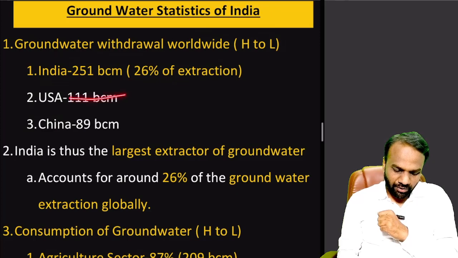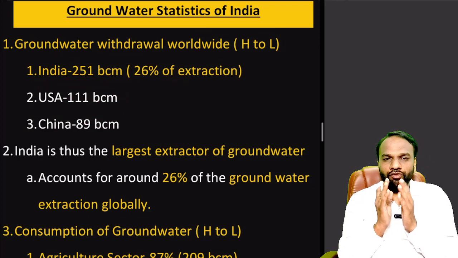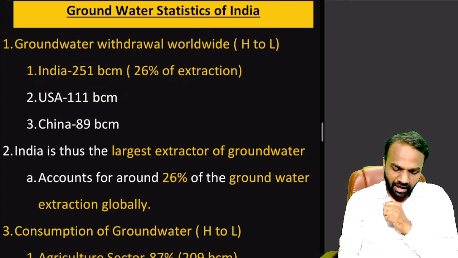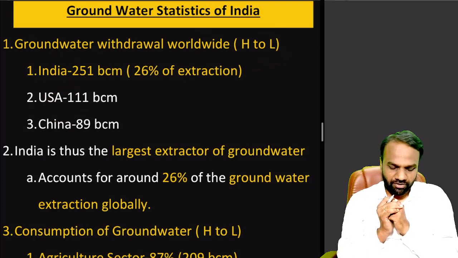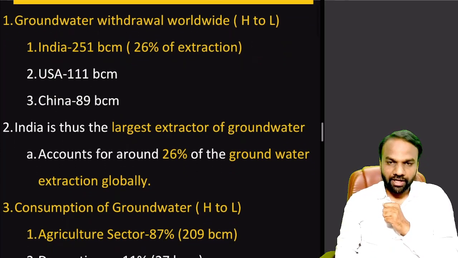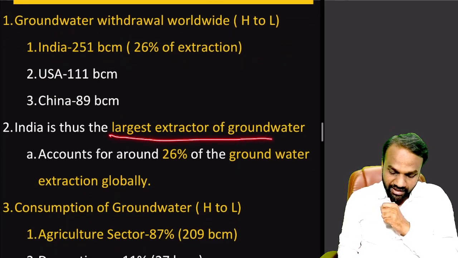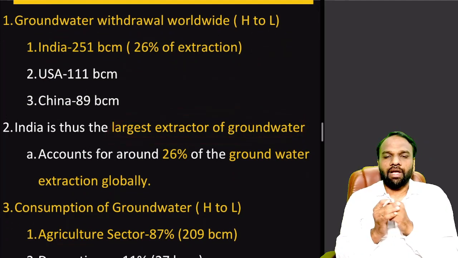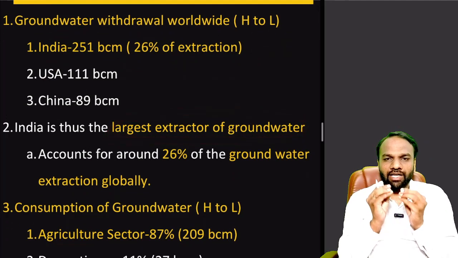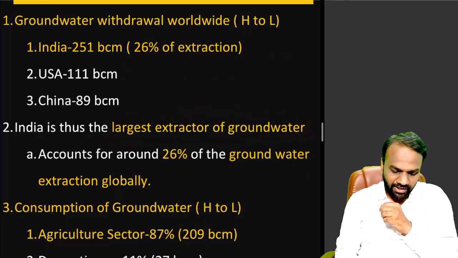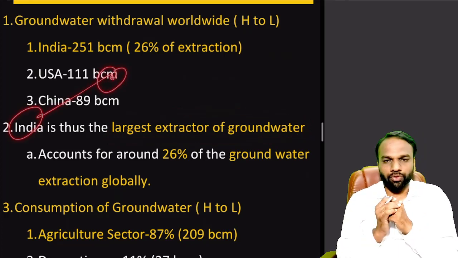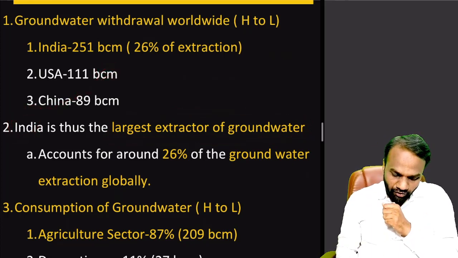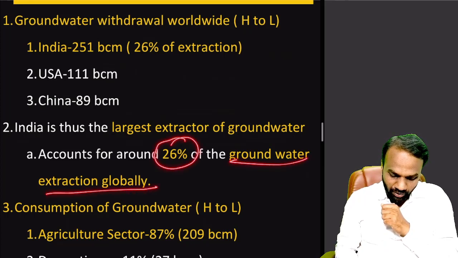You can ignore the values of USA and China, just focus on India. India is 251 billion cubic meters, highest. Second is USA, followed by China. Top 3 countries are sufficient. From this we understand that India is the largest extractor of groundwater among all the nations of the world. A very important point to note. India accounts for close to 26% of the groundwater extraction globally.